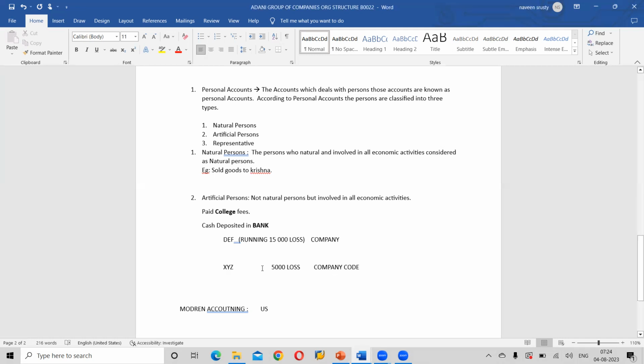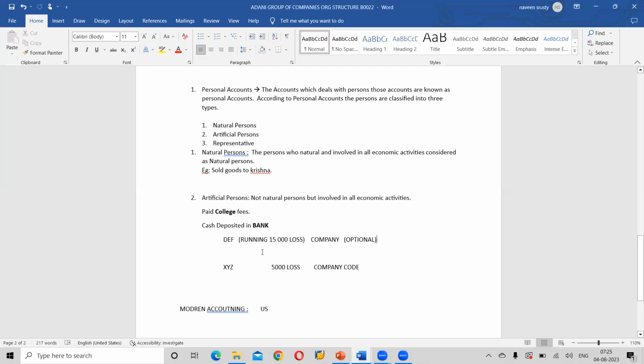If only one company code is there, then the definition creation of company in SAP will be optional. You can create or you can ignore that. When you are running one company code, company will be optional. But if we have more than one company code, to consolidate the reports of all the company codes, then we will create the company. So the books of accounts are not maintained at company level. All the books of accounts are maintained at company code level.